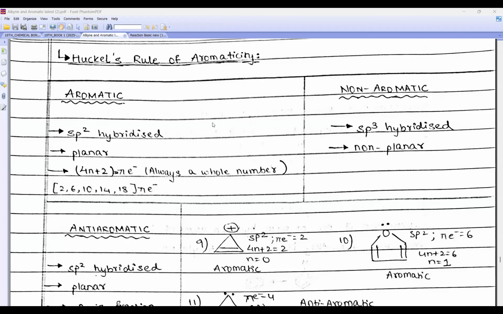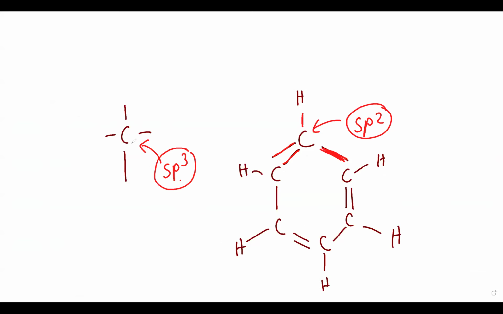Beta, today we are going to do Huckel rule and we are going to do the basics for Huckel rule. Now, look beta, whenever a carbon has four single bonds, we call it sp3 hybridized. Whenever it has a double bond, then we call it sp2 hybridized. Now for Huckel rule, what is compulsory?